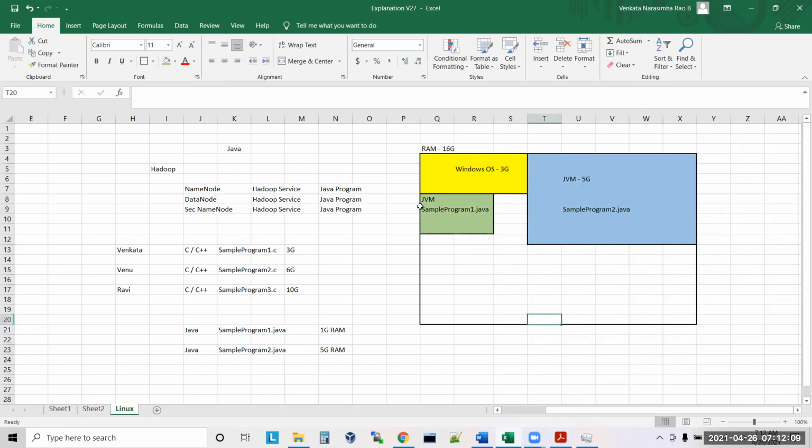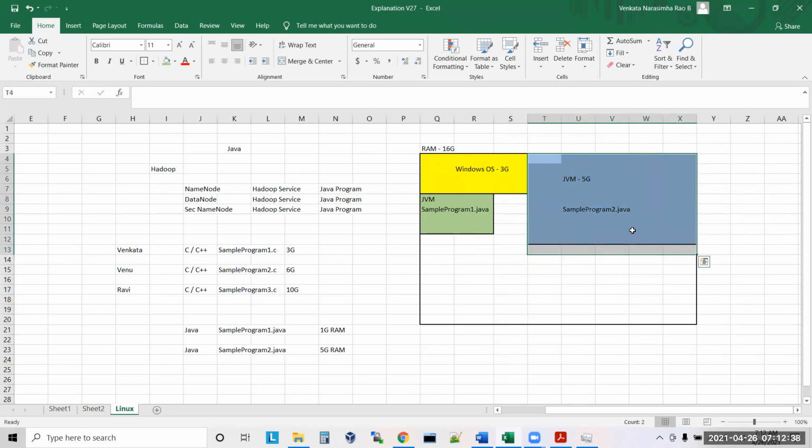Now during execution of these programs, suppose they require more memory. Let's say you asked for 5 GB, but during the execution of this program, it required more than 5 GB. What will happen? Will it go and take the free memory, or will it fail? In C++, they will take it, because they don't have boundaries like this.